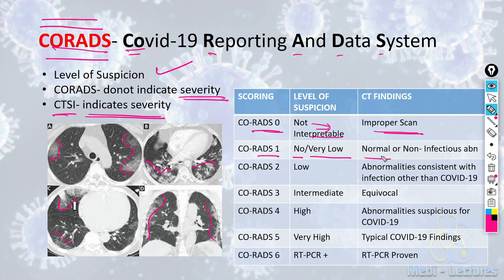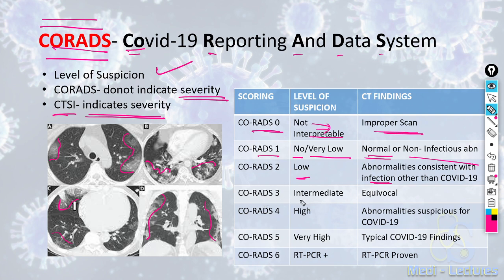CT findings are either normal, of a healthy individual, or there are abnormalities which are non-infectious. CORADS 2 is low suspicion. Abnormalities are consistent with infection but not due to COVID-19. Infection is there but not due to COVID-19. It means the ground glass opacities and other things are not there.